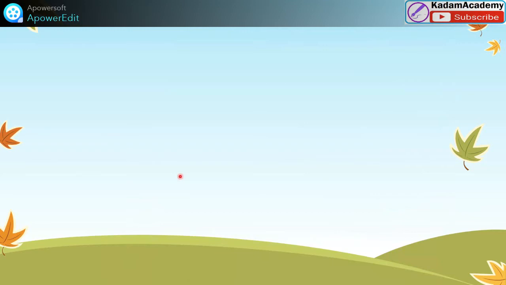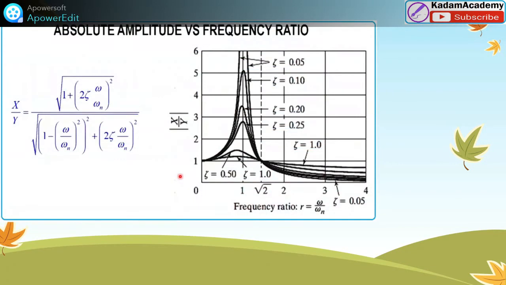Okay, so I want to conclude with some information for absolute amplitude versus frequency ratio, x by y. This formula we know, and it is drawn with y-axis 1 2 3 4 5 6 and x-axis 1 2 3 4. We can conclude the following points from this figure.